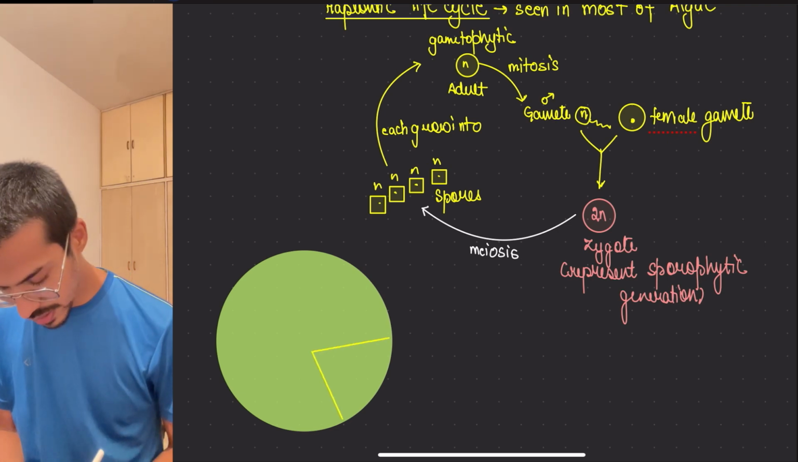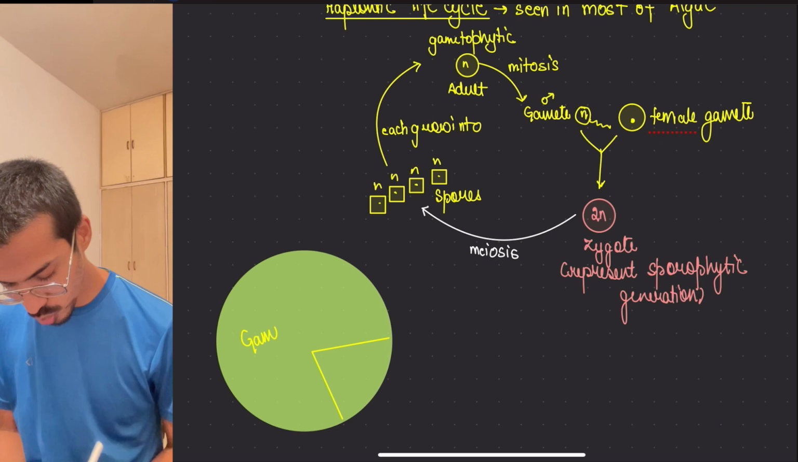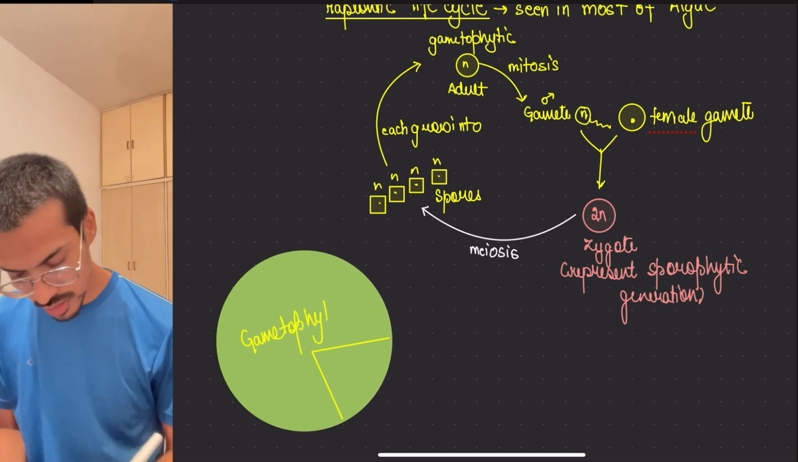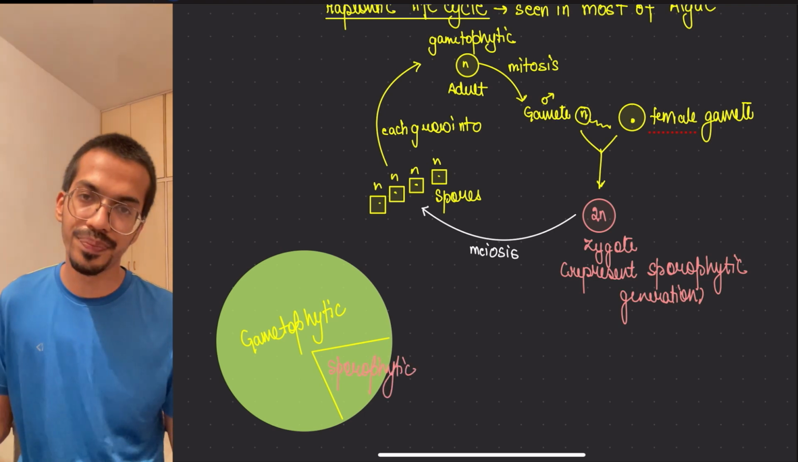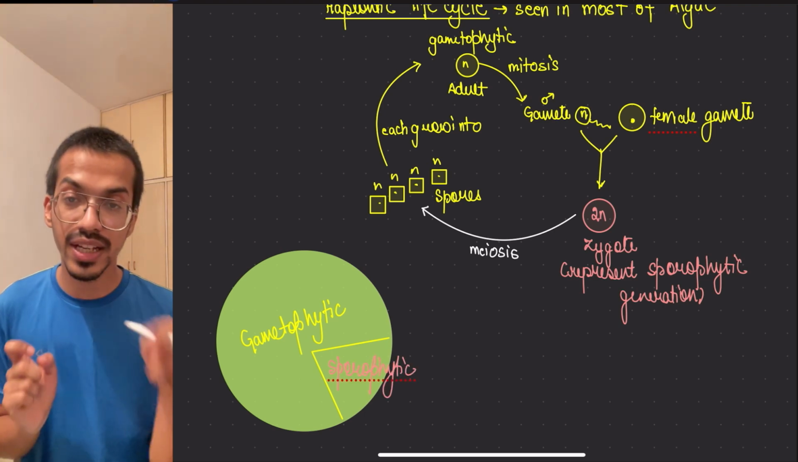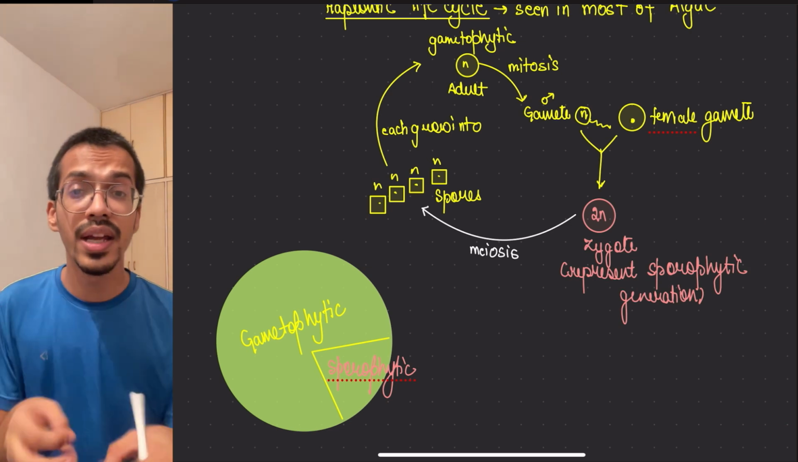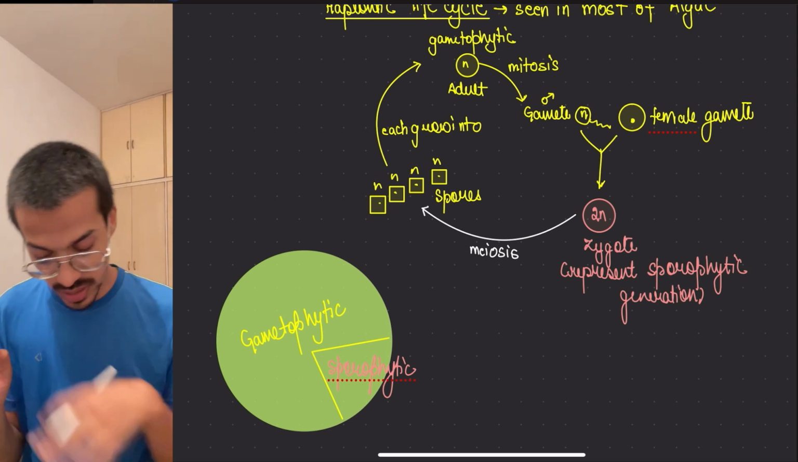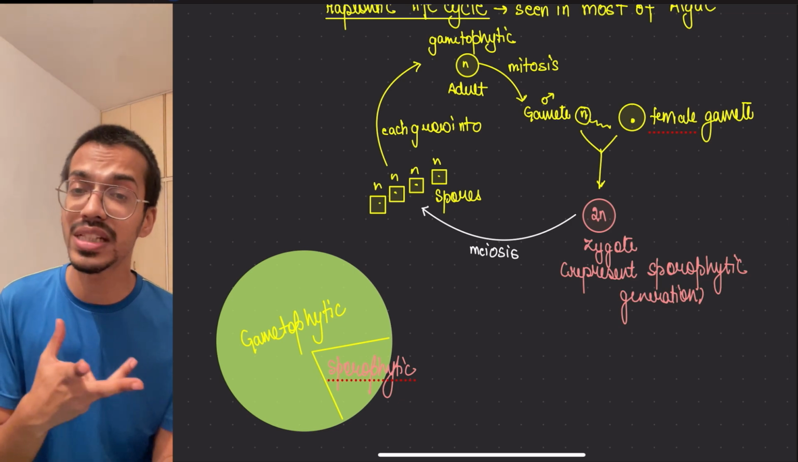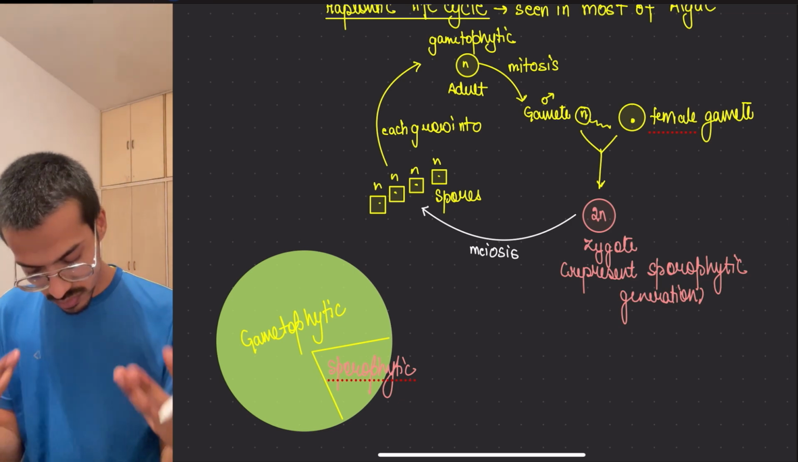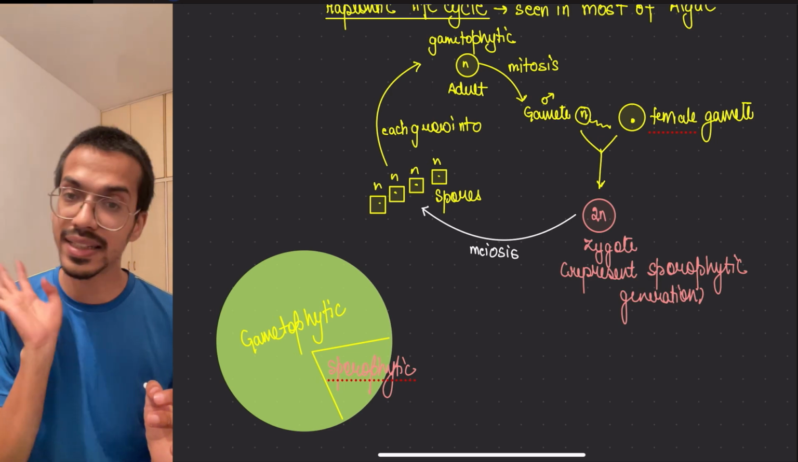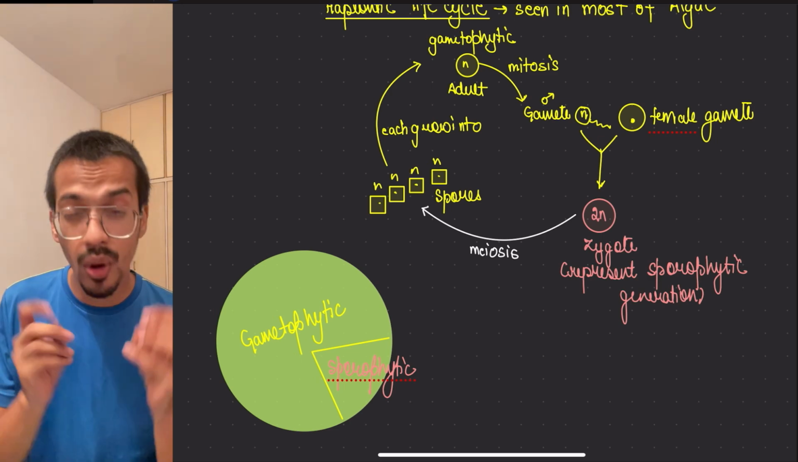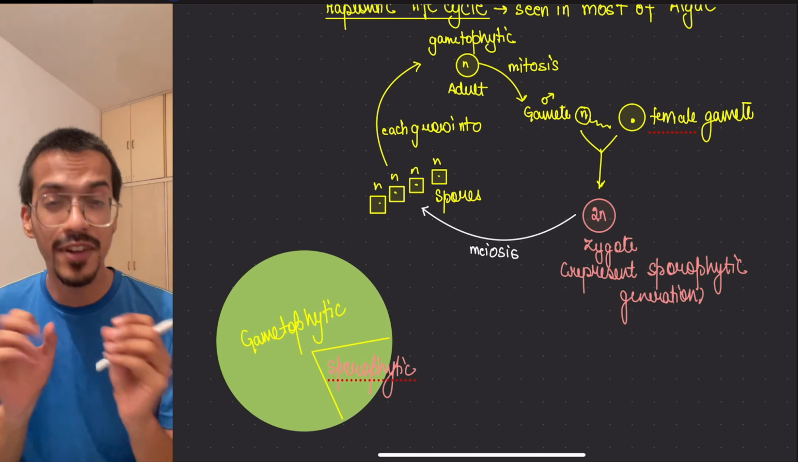So this part is gametophytic. Most of it is gametophytic, and the small part which is there is sporophytic. That's it. This is how the life cycle will look. Since most part represents the gametophytic generation, that is the haplontic life cycle, which is seen in case of algae. I hope you have heard all the points very well.